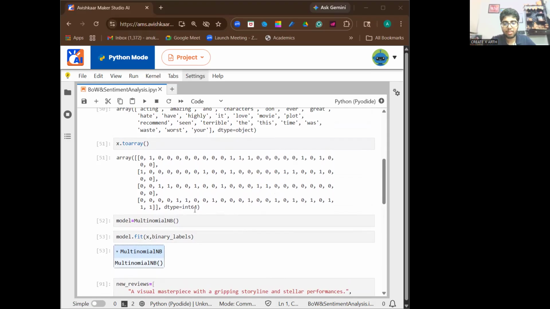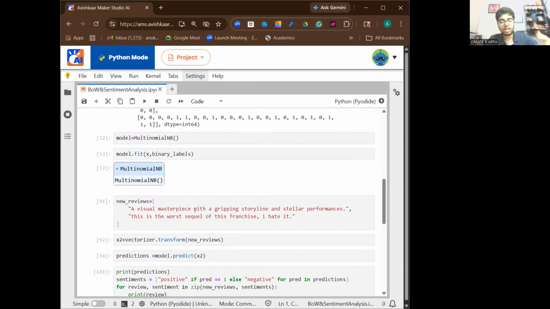Now here we are creating a model. When we say model equals MultinomialNB, it means it is initializing the classifier. Now here we go, training the model. model.fit features, binary labels, which means we are training the model using features as input data and binary labels as output data.